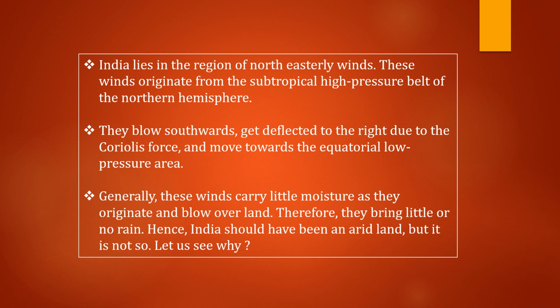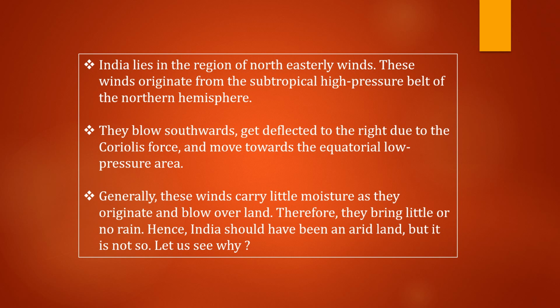India lies in the region of northeasterly winds. Easterly winds means winds which come from the east side. Okay, these winds originate from the subtropical high pressure belt of the northern hemisphere. Subtropical means above the Tropic of Cancer. That area is called subtropical. So in the high pressure belt of the northern hemisphere, there is a high pressure. As you go above the Tropic of Cancer, the subtropical area will start. As this area is cold, it is high in pressure.